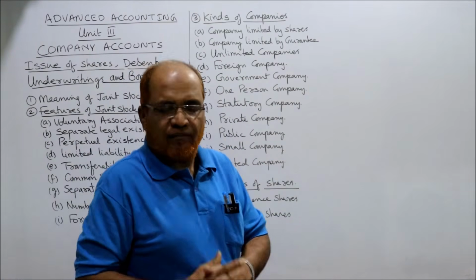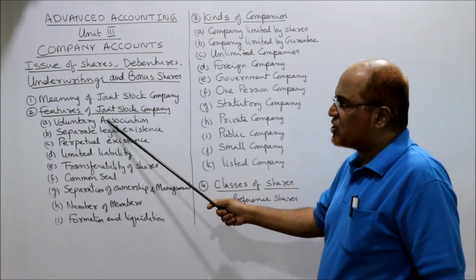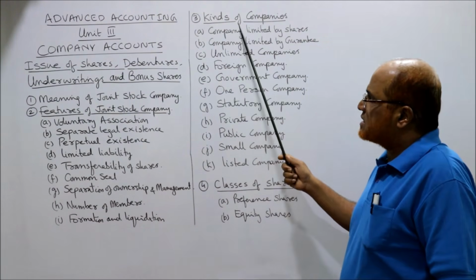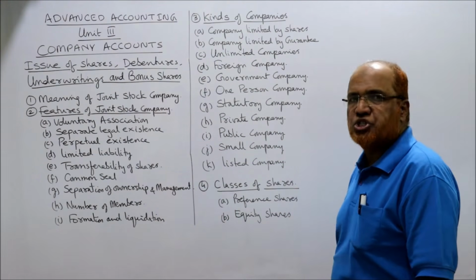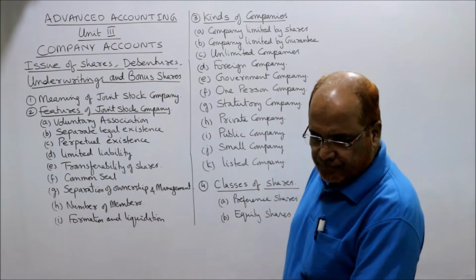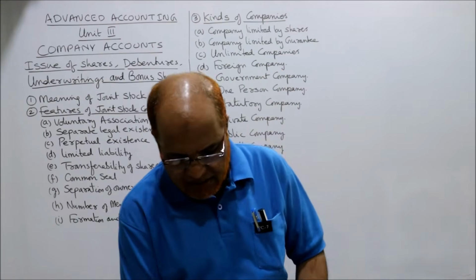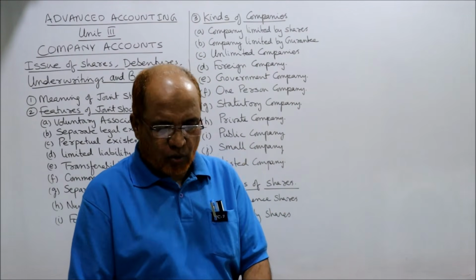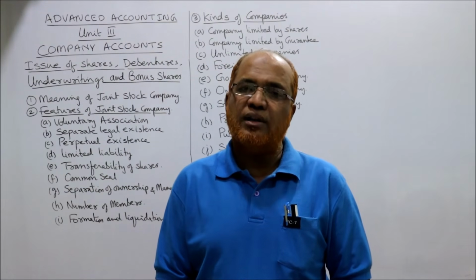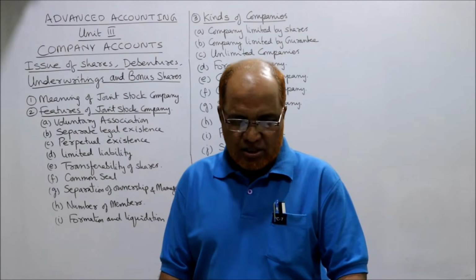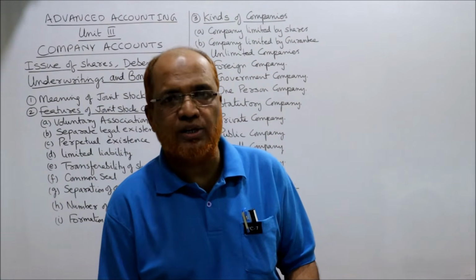So we have completed up to this part. We have seen what is meant by company, what are the features of joint stock company. We have discussed about what are the different types of companies. We have discussed about the classes of shares. And in the next video, we will discuss what are the different types of preference shares and what is the presentation of information relating to share capital in a joint stock company.